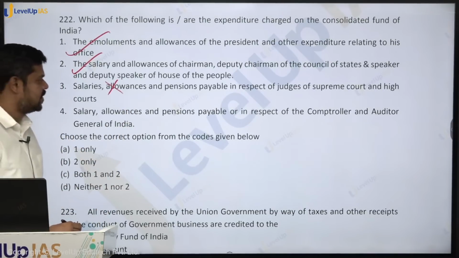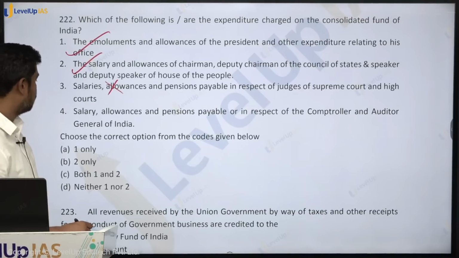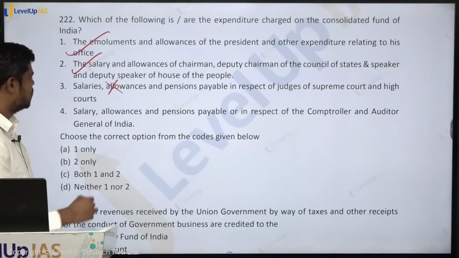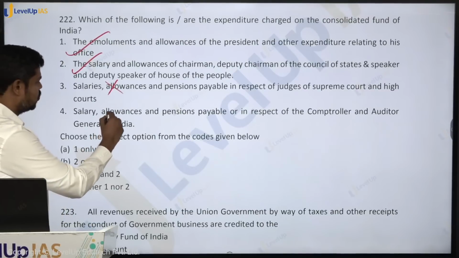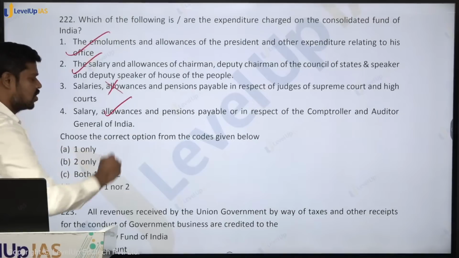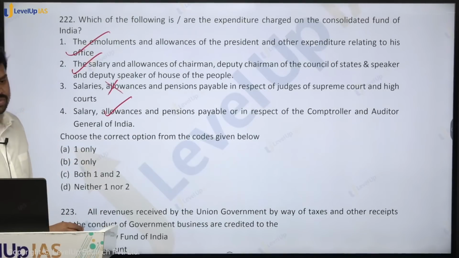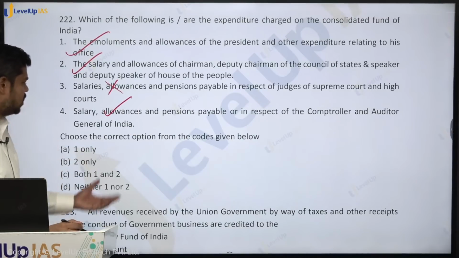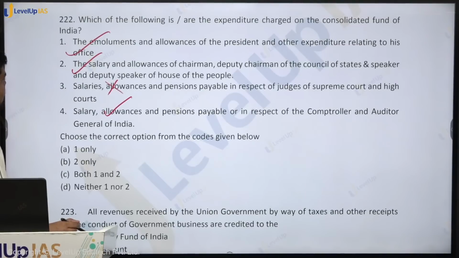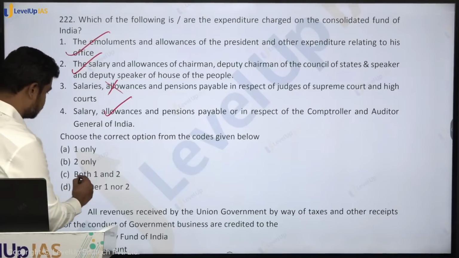Salary, allowances and pensions payable in respect of the Comptroller and Auditor General of India. What about this? So this is true. For the Comptroller and Auditor General, it is charged on the Consolidated Fund of India. So what is the answer? 1, 2 and 4 is right. So I'll just make a small correction here.